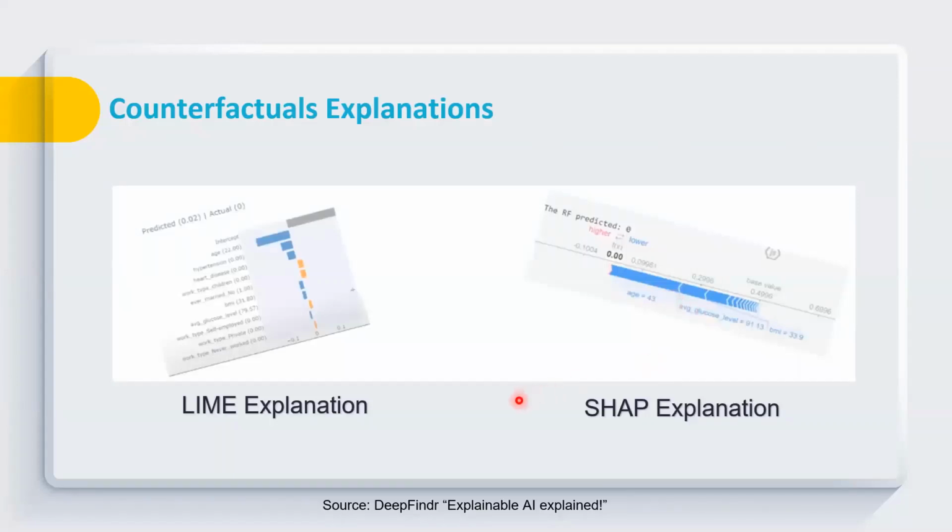Now, in case of LIME and SHAP explanations, we have one important concern that may be a concern for the developer of those AI systems. So I want to make it clear in the beginning that counterfactual is actually used to serve two purposes. First, of course, it can be used to give counterfactual recommendations, but along with this, it is also used to solve another very important purpose of the AI developer.